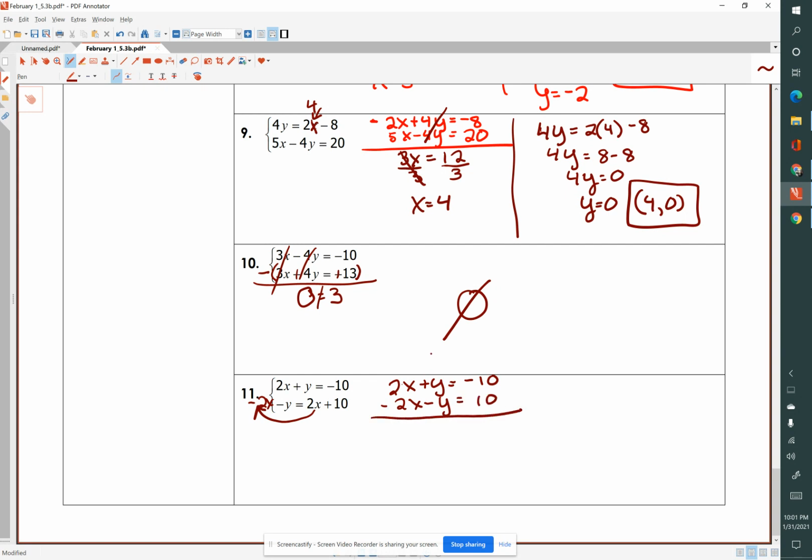Now look carefully what happens. 2x minus 2x cancels. That's 0. 1y minus 1y cancels. That's 0. That whole side is 0. On the right side, negative 10 plus 10 also equals 0. Well, we have something equals something, and they're both the same. What we have is an infinite number of solutions.